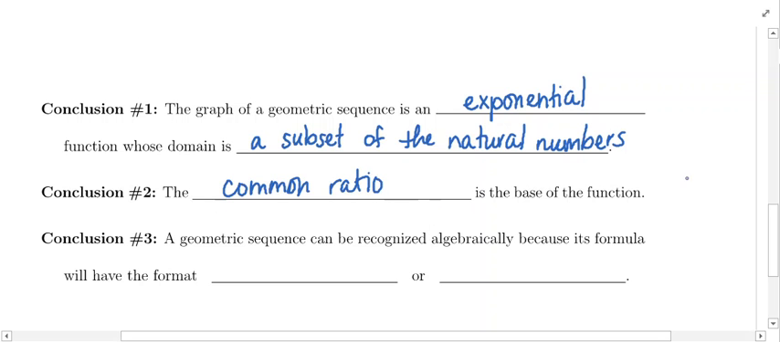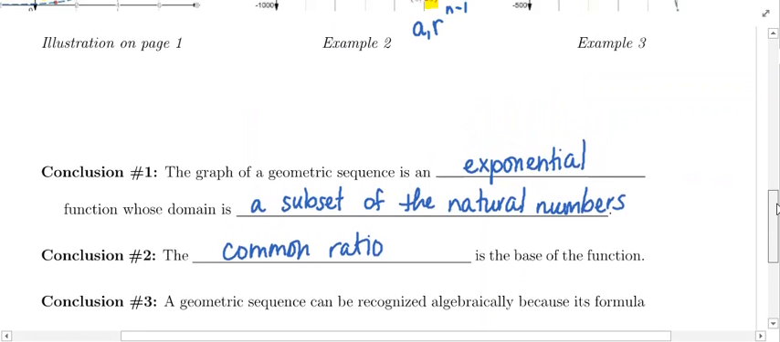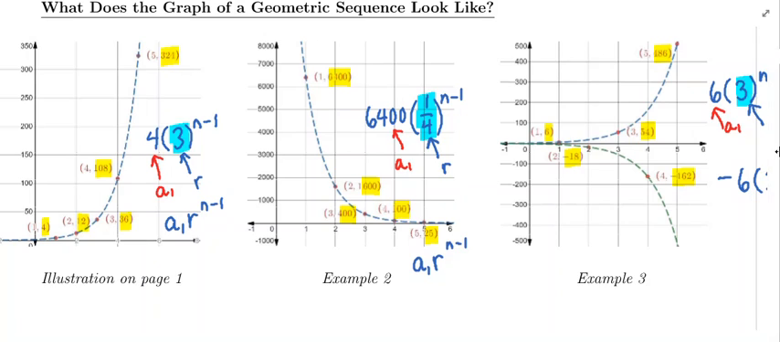Conclusion number 2: the common ratio is the base of the exponential function that you're dealing with. We plotted all our points and fit a curve to each one. It was an exponential curve. The n value, or x value, however you want to look at it, is located in the exponent. The base of each exponential function was the common ratio.